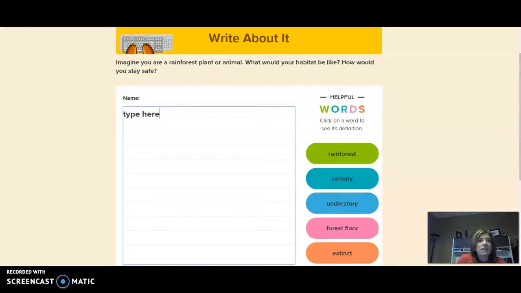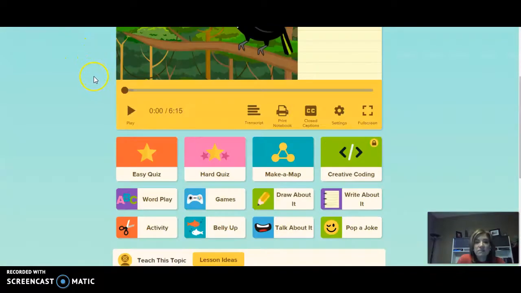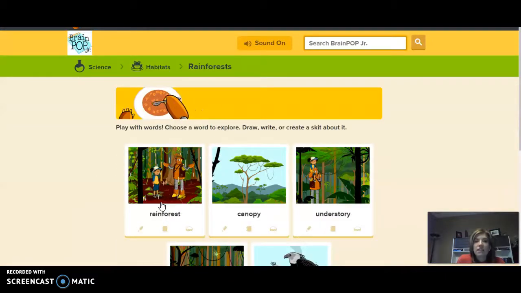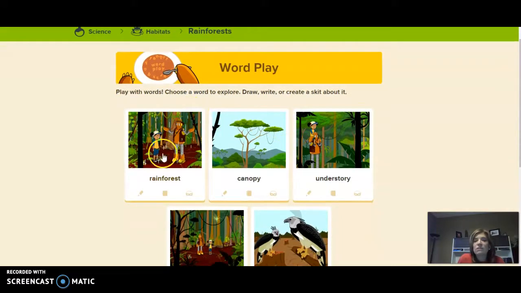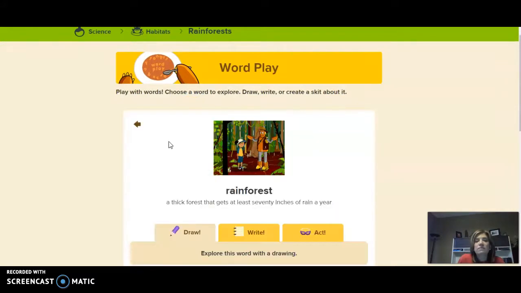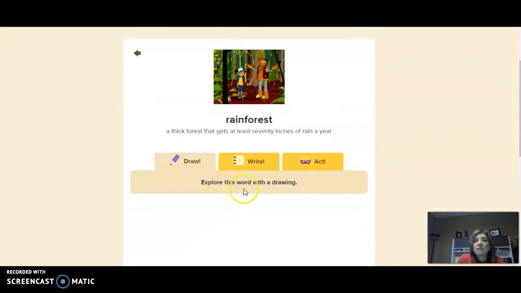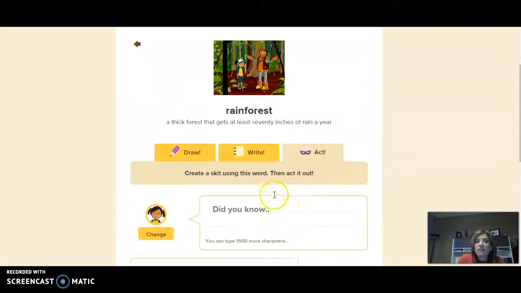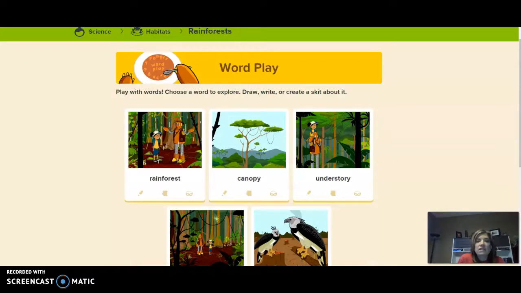Another activity that I thought was really fun was the wordplay activity. Let me share that with you. In wordplay, it says play with words. Choose a word to explore. Draw, write, or create a skit about it. Let's look at what happens when we click rainforest. It says explain this word with a drawing, so we can draw a picture of rainforest. We can write, use this word in a piece of writing. And then we can act it out. A thick forest that gets at least...